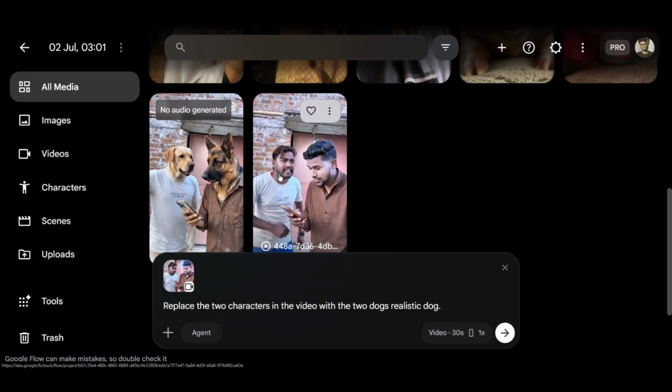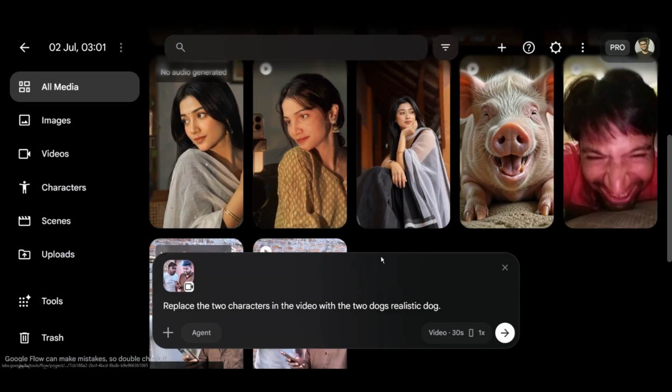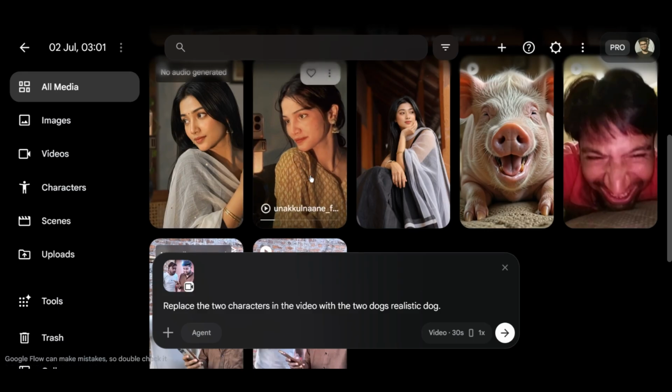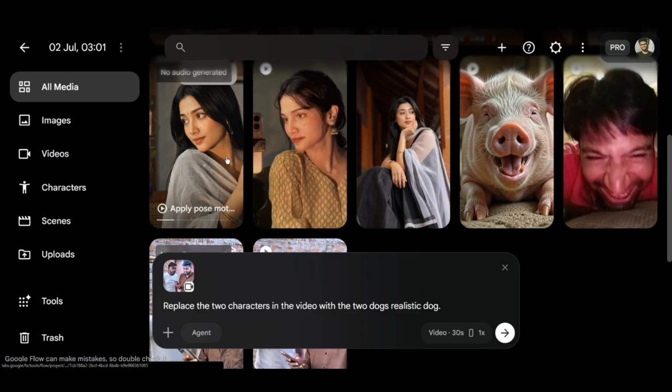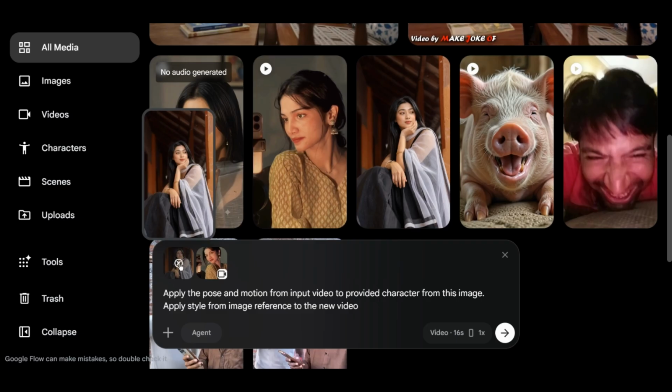Now friends, let's move on to another amazing feature of it, which is motion control, meaning transferring the movement of a video. Suppose you want to transfer the movement and pose of a character inside a video onto an AI-generated character. The process for this is also very simple. First of all, you have to download such a video from Instagram or anywhere whose motion you want to copy, and along with it, select a reference photo as well. You need to upload both of these files onto the dashboard.